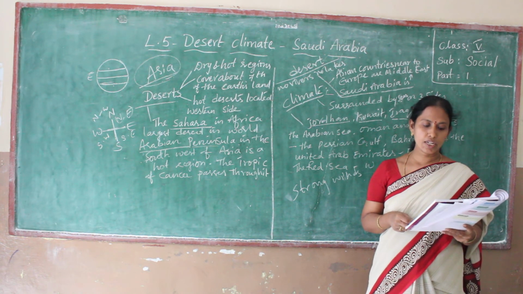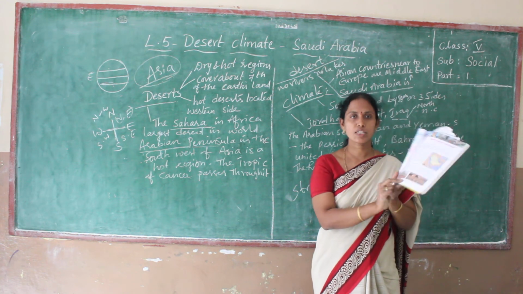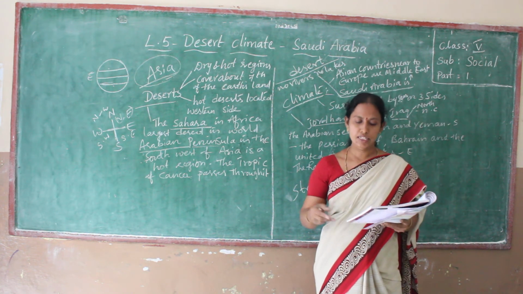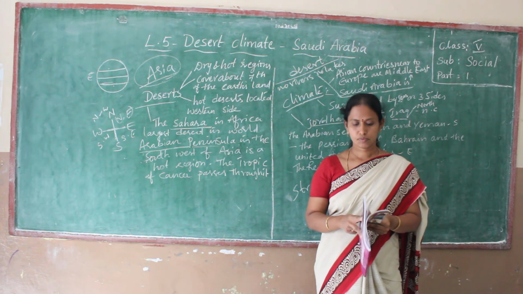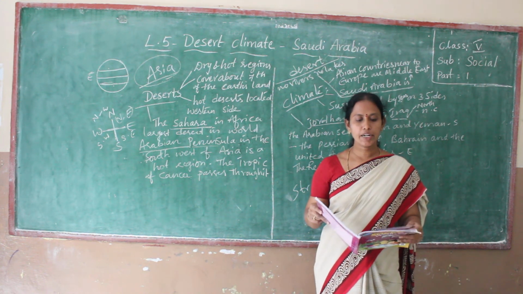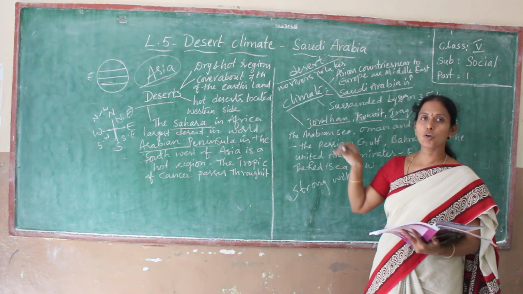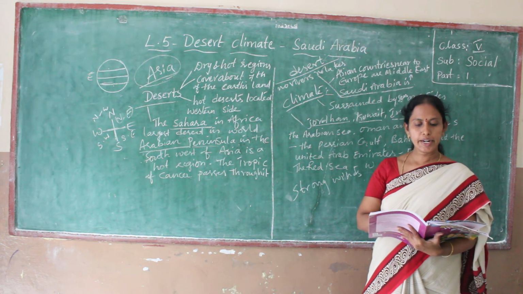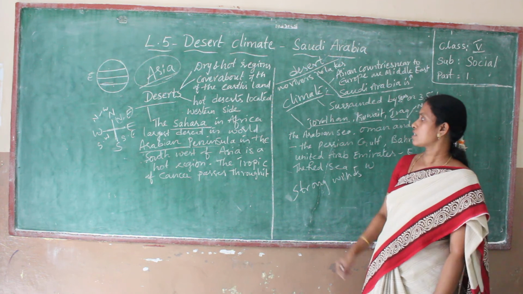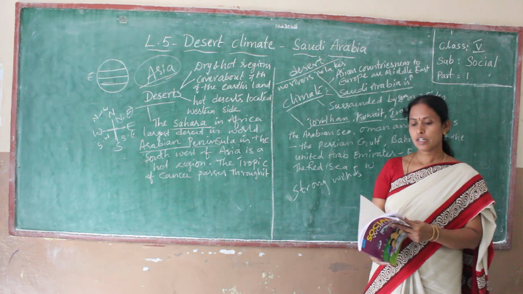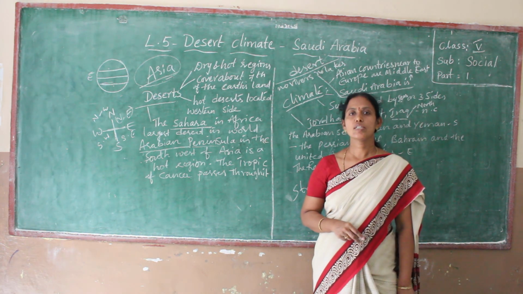An oasis is a place in the desert where some water can be found. This is an oasis. Oasis means some water found in the desert. It is an area where there is a permanent spring and underground water. The soil is fertile here. There are date palms and other desert plants around the oasis. Okay, in the next class we will learn more about Saudi Arabia.